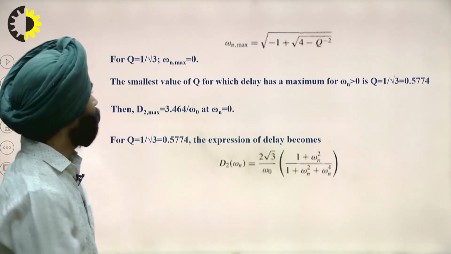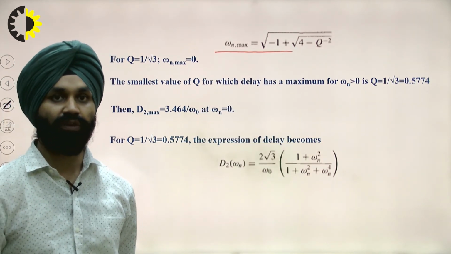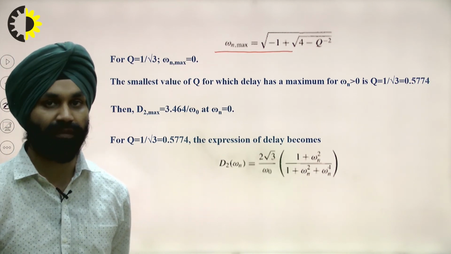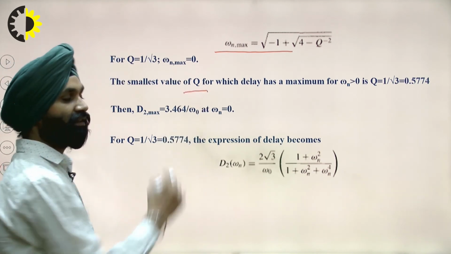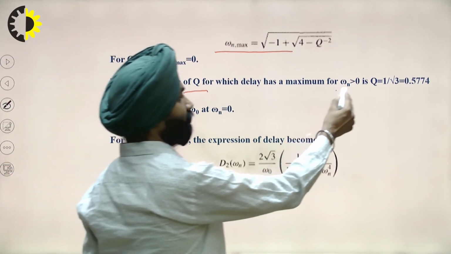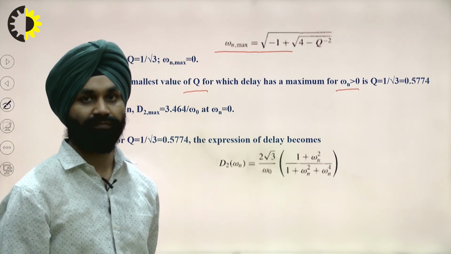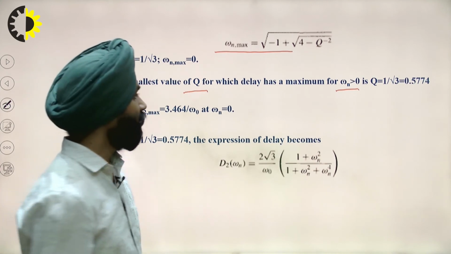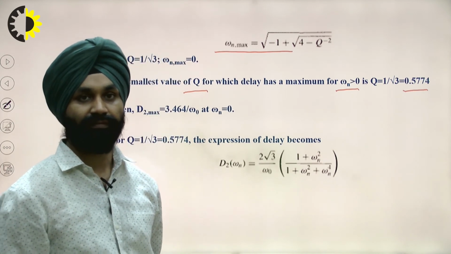So we have omega n maximum given by this equation. For q equal to 1 by root 3, omega n maximum is equal to 0. The smallest value of q for which the delay is maximum at omega n greater than 0 is q equal to 1 by root 3, which is 0.577.